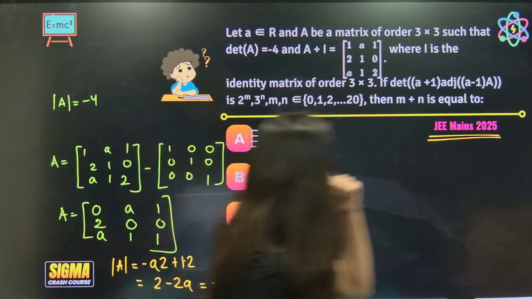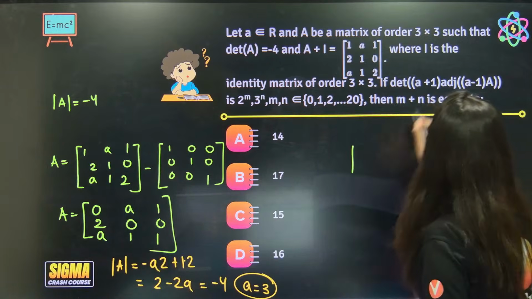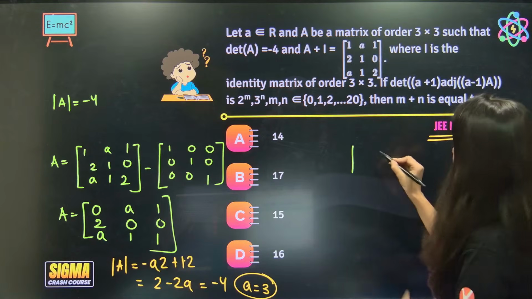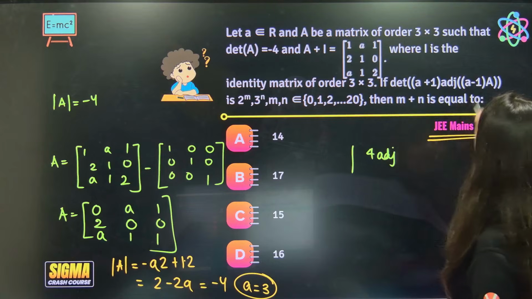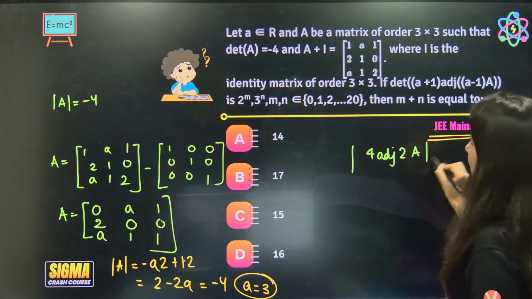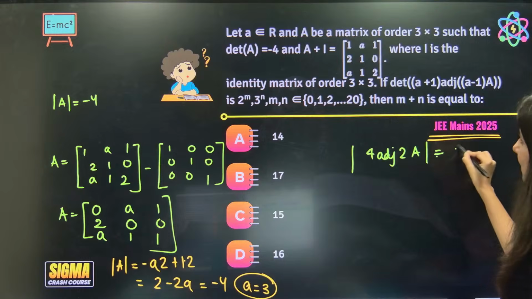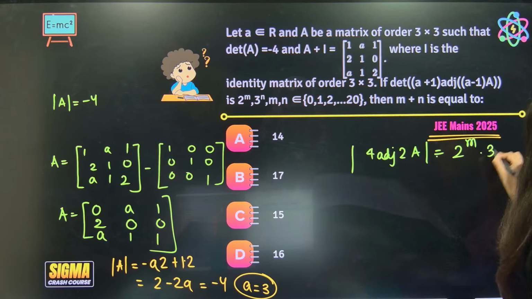Now what they are asking, let's see. Determinant of 3 plus 1, that is 4, times adjoint of 3 minus 1, that is 2A. Oh, this is what they are asking, and they are saying that this is 2 power m, 3 power n.